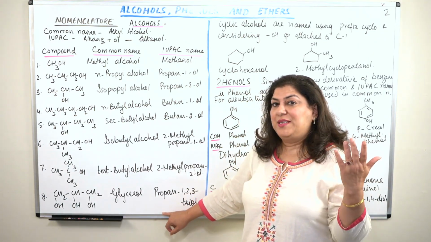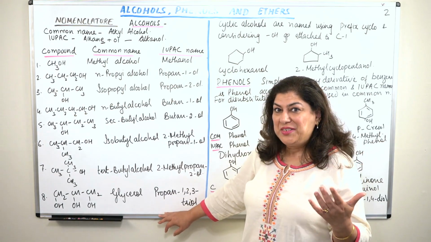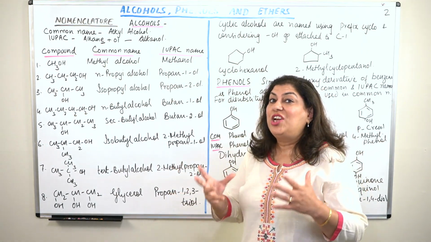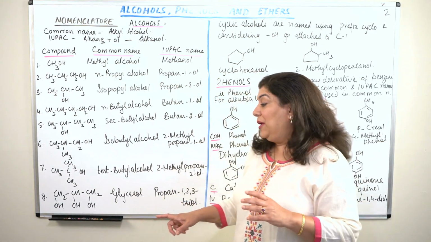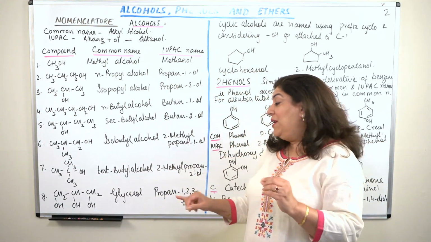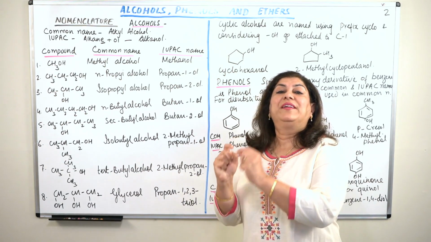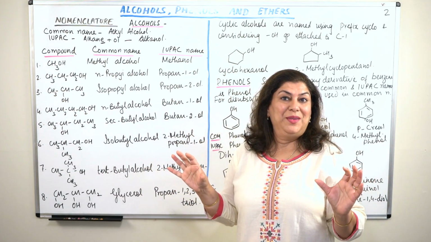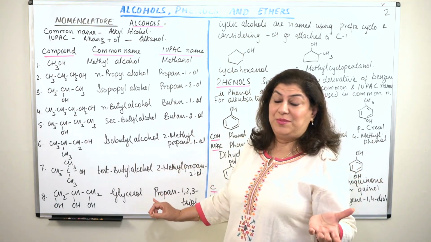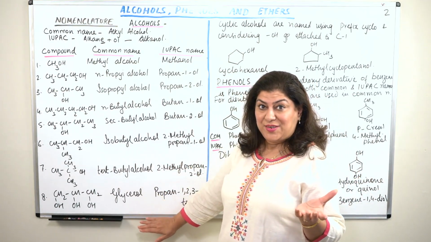Again, old habits die hard. The current method is that IUPAC changed this way of writing 1, 2, 3 propan triol because it was decided that we will write the locants exactly where the functional group is, so that there is no confusion at all. And actually it is a better method of writing it, so I stand corrected here.